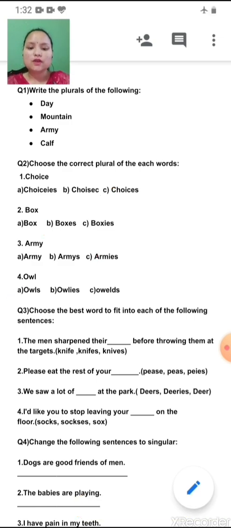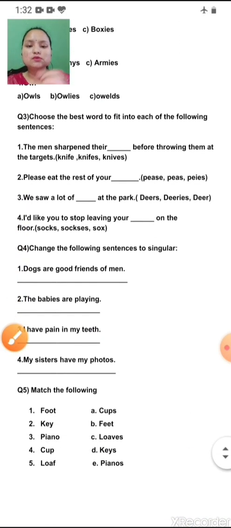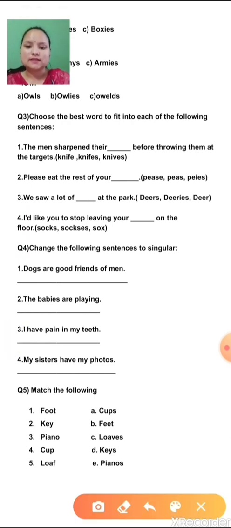Now question 3. Choose the best word to fit into each of the following sentences. The men sharpened their knives before throwing them at the targets. Please eat the rest of your peas.